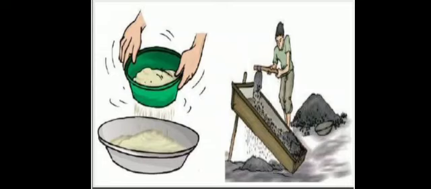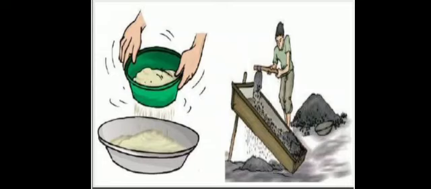See the first diagram. The wheat flour which we bring from the flour mill is sieved using a sieve having very small holes. Now when the wheat flour is put in the sieve, it is moved back and forth repeatedly. The fine particles of flour pass through the small holes of the sieve and collect in the vessel kept below. The bigger particles of wheat bran do not pass through the very small holes of the sieve and remain behind. In this way the wheat flour is separated into wheat bran and fine flour.